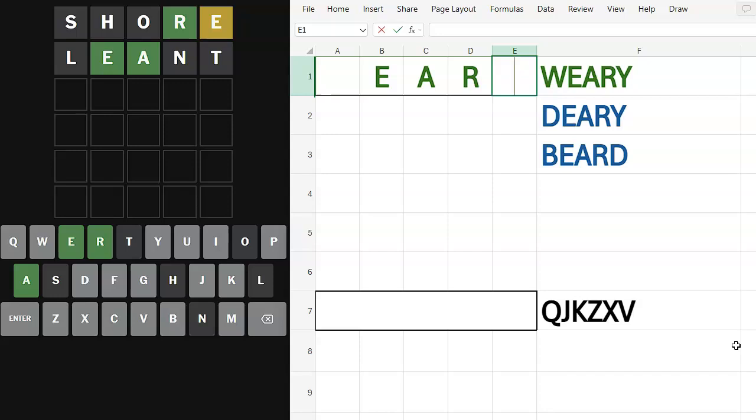Okay, let's think about this. I don't want to try deary. I want to try weary or beard. I think that if I try weary and it's not weary, I'm going to find out there's no W and there's no Y. Well, no, hold on. If I find out there's no W, but everything else is the same, I'm going to think it's deary. But what if it's no W and no Y? Am I going to automatically go to beard, or am I going to say, hold on a minute?